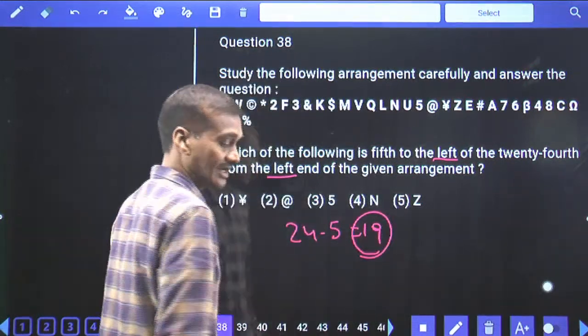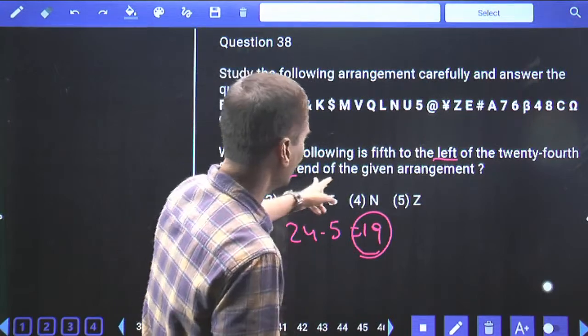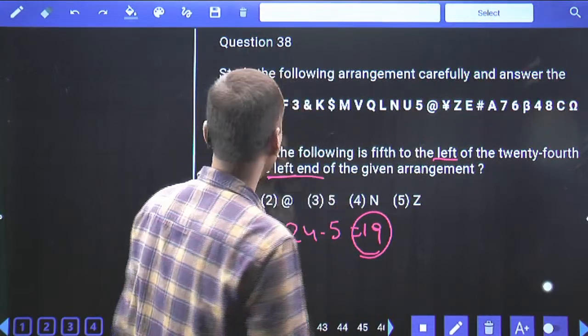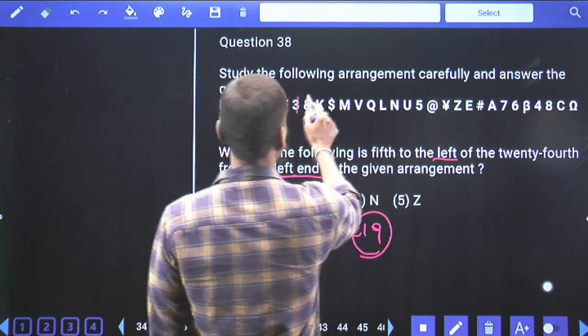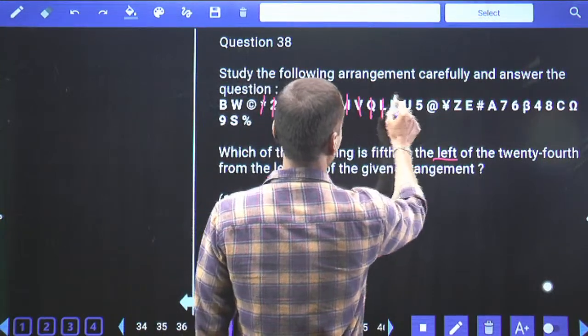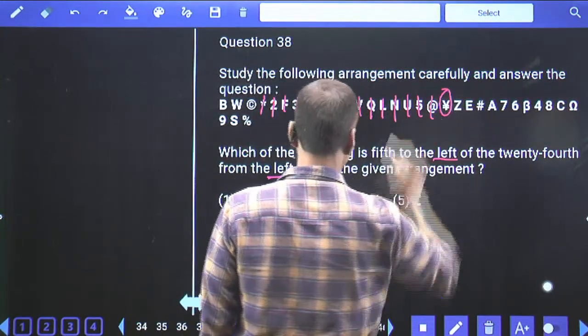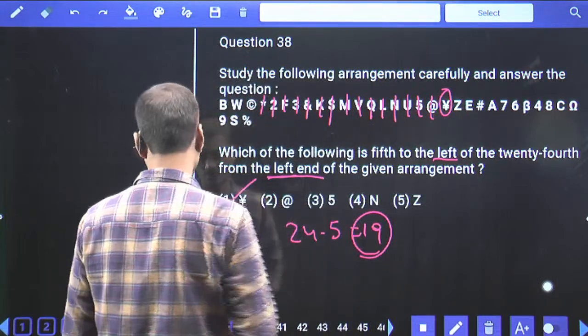Now we need to identify the 19th element from where? From the left hand. 19th from the left hand. 3, 4, 5, 6, 7, 8, 9, 10, 11, 12, 13, 14, 15, 16, 17, 18, 19. Now the 19th element is on, that is choice 1, question 38.